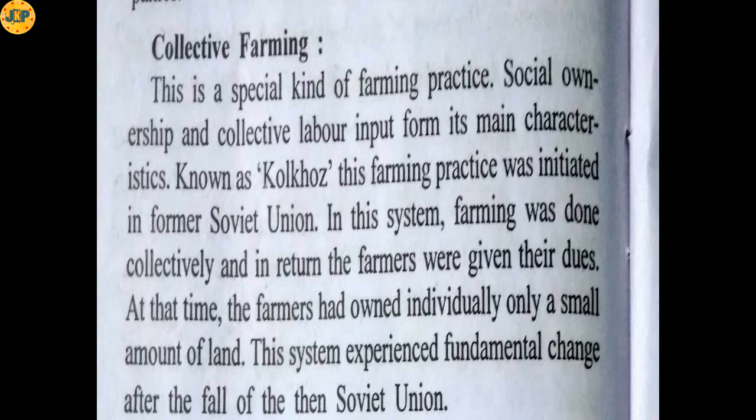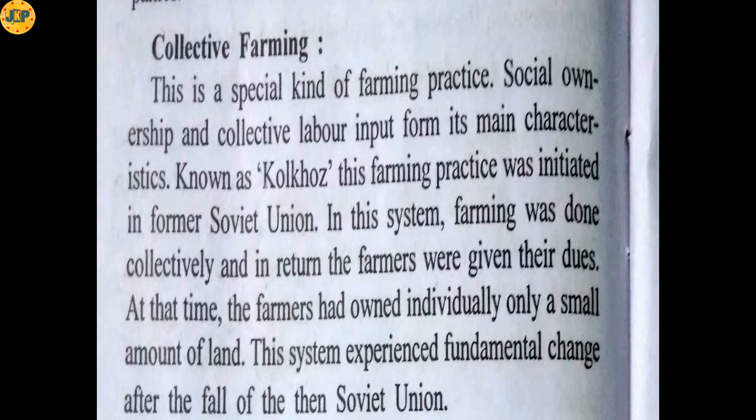Collective farming. This is a special kind of farming practice where social ownership and collective labor input form its main characteristic. That means many laborers unite together and they cultivate a plot of land. It is also known as kolkhoz. This farming practice was initiated in the former Soviet Union, and this kolkhoz or collective farming was introduced for the first time in the Soviet Union. In this system, farming was done collectively and in return the farmers were given their dues.